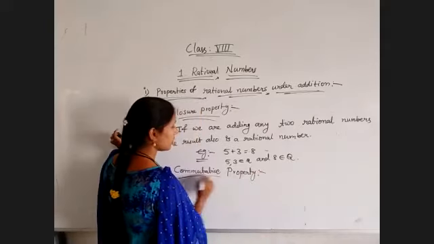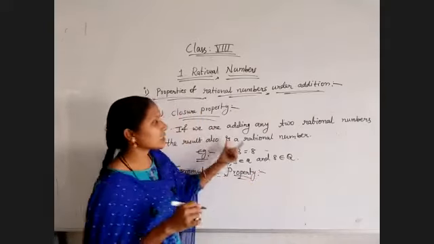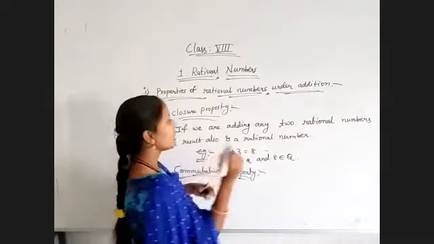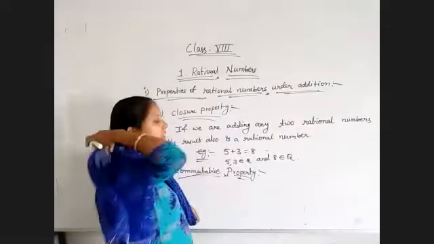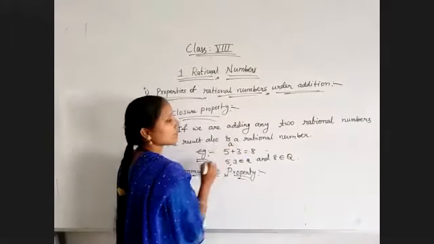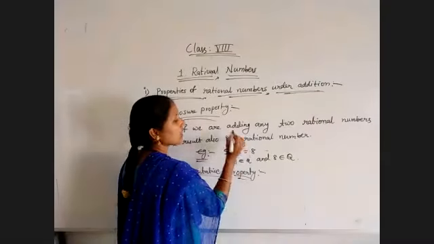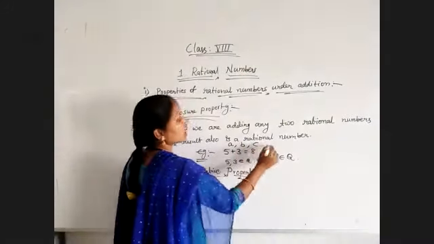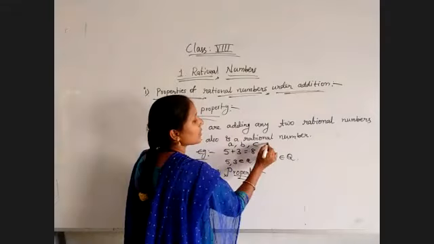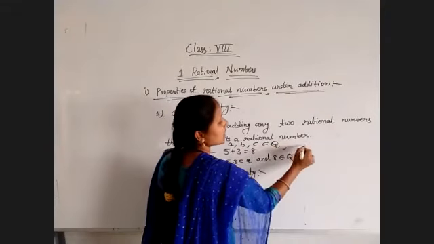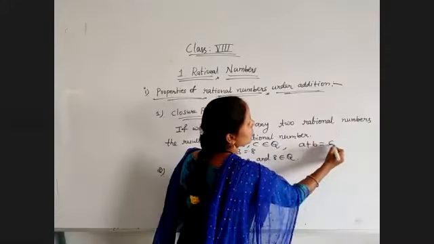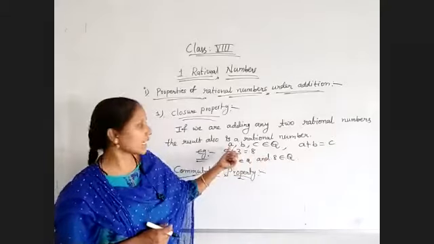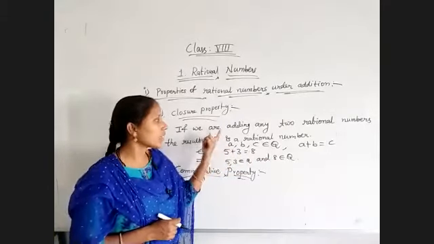So just listen. This is what I have written by words. You can use symbols also. Take any three rational numbers. I am taking A as one of the rational numbers and B also is one of the rational numbers. C also is one of the rational numbers. Then A, B, C belong to rational numbers, such that A plus B is equal to C. That is by using symbols. We can write in this way also. And this is by using words.